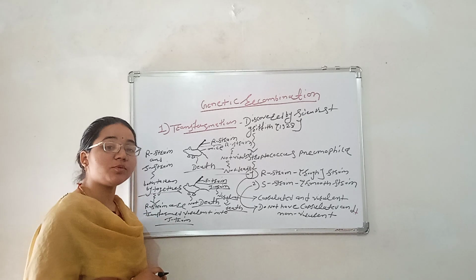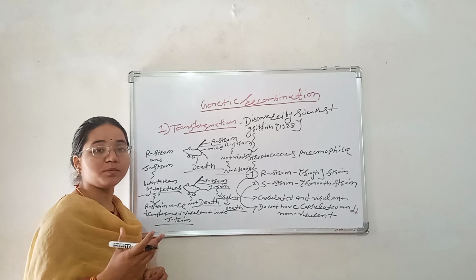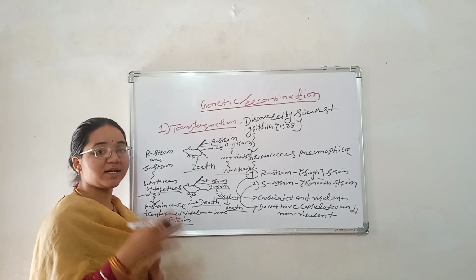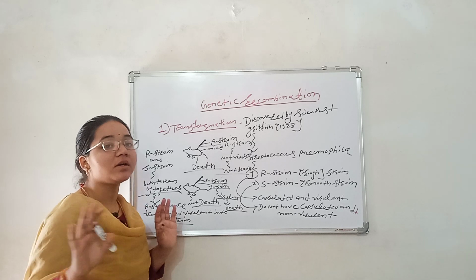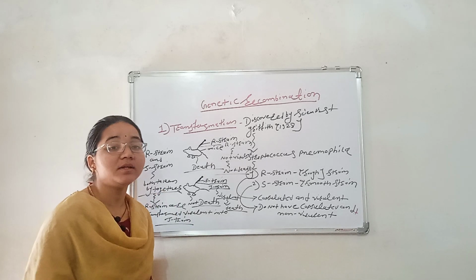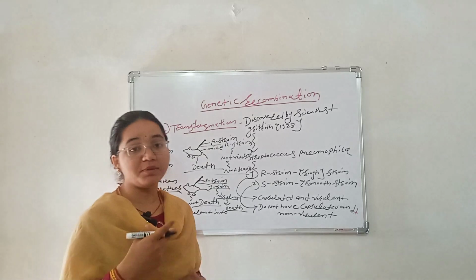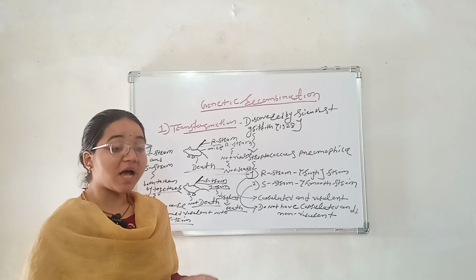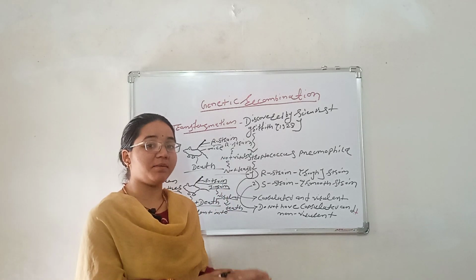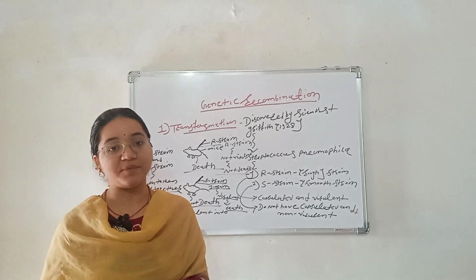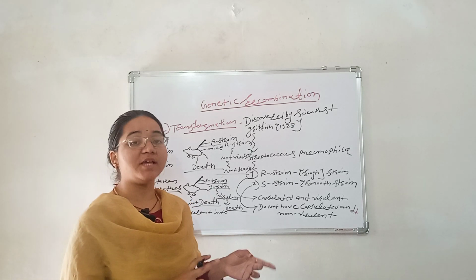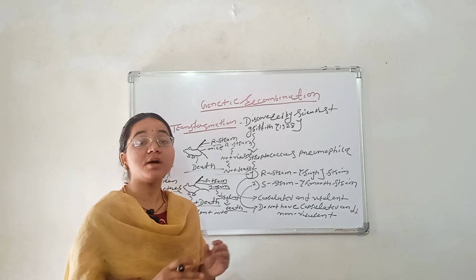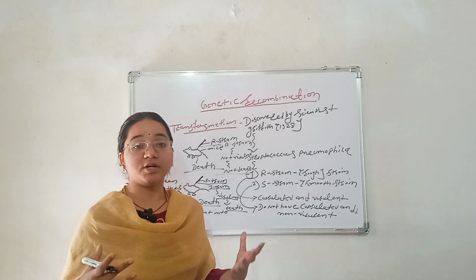When the R strain was injected into mice, they died. When the S strain was injected, they did not die. When both strains were taken together, genetic recombination occurred. The R strain was the donor cell, and the S strain, the smooth cell, was the recipient cell that accepted the genetic material of the R strain and became capsulated and virulent.